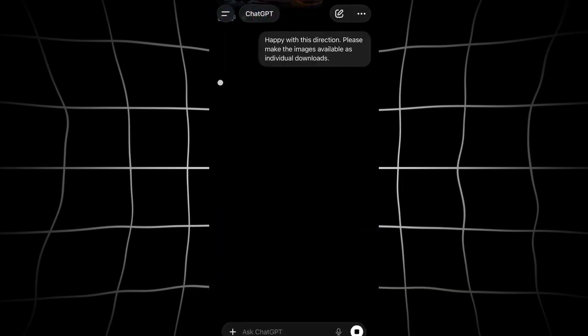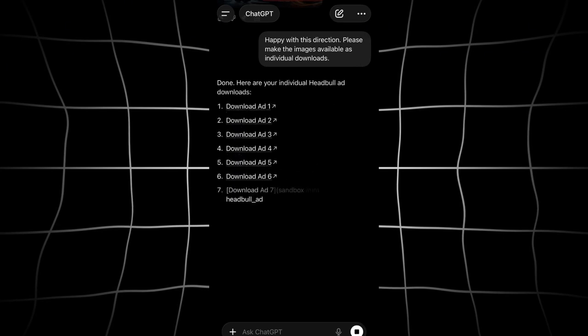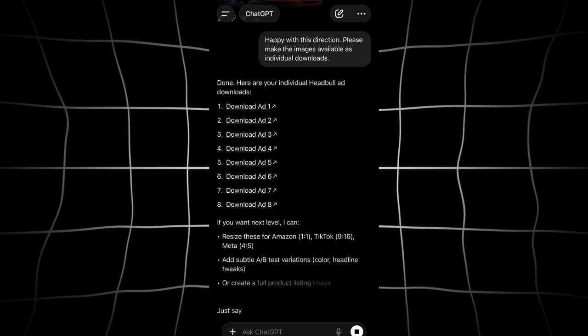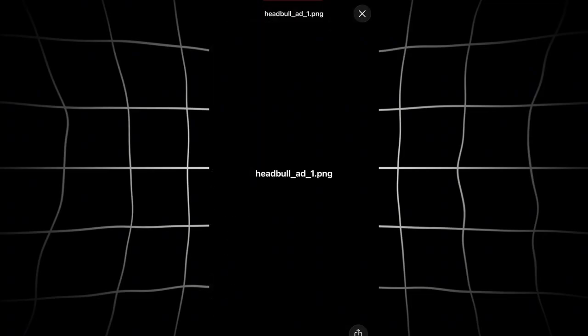As you can see there, I'm happy with the direction. I'm now asking ChatGPT to go ahead and separate the images and make them available as separate assets that I can download and upload to my platform of choice. Just like that, within a matter of minutes, we have several static ads that we can test, that we can iterate until we find what works.